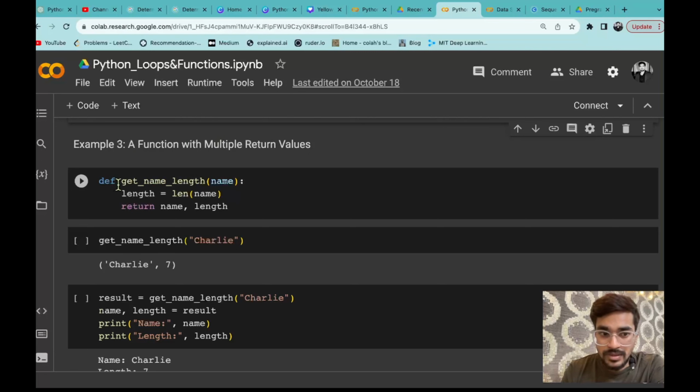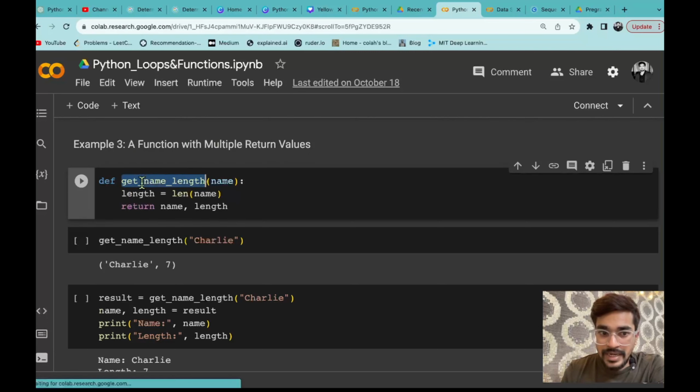So you can see here we have again defined a function with the name get name length. That means, as the name suggests, we will pass any name inside that function and we will get both name and length. So how can you get that? Let's say you are passing a name variable. Now the length will be what? Simply you can apply the length function and inside that you can pass the variable name. This will return the length of the name, and that will be stored inside the variable called length.